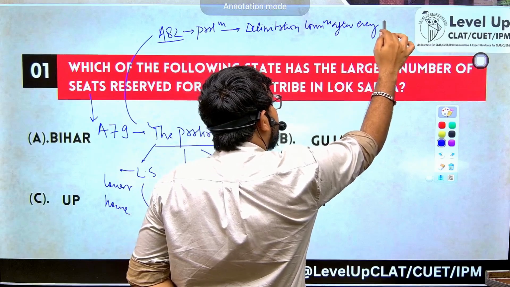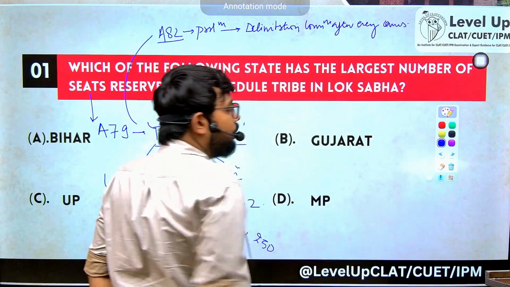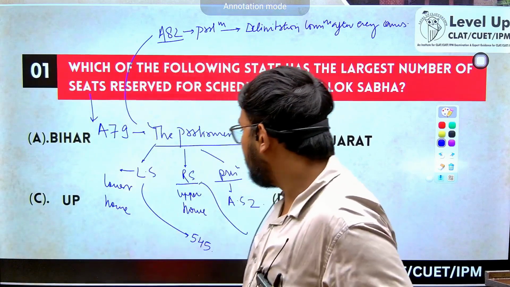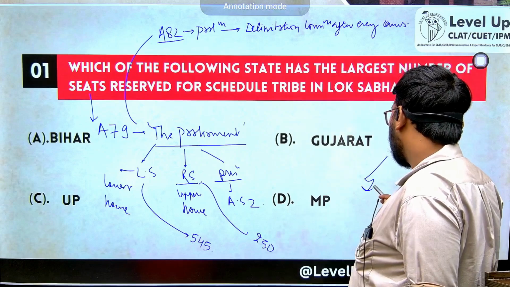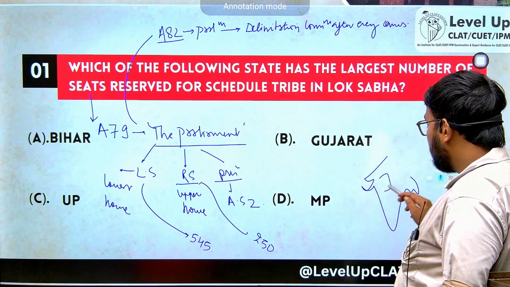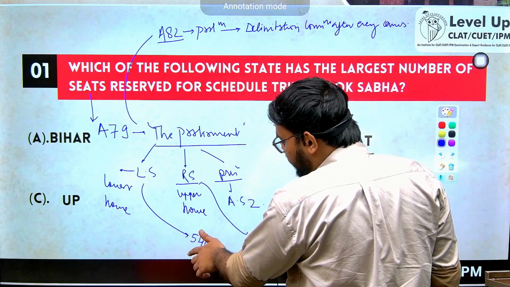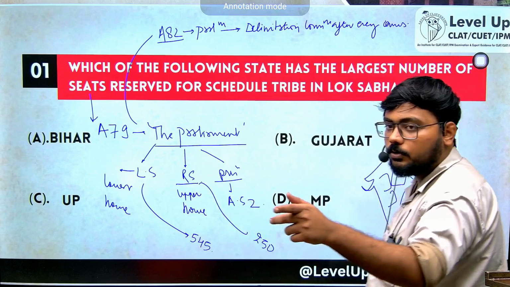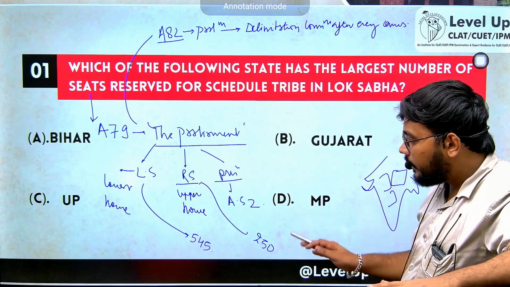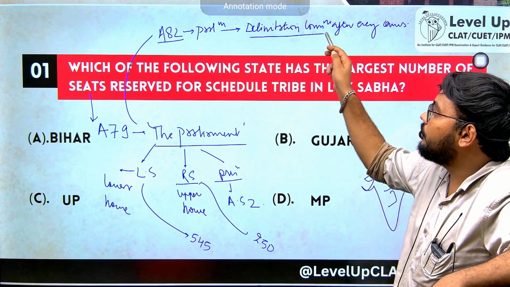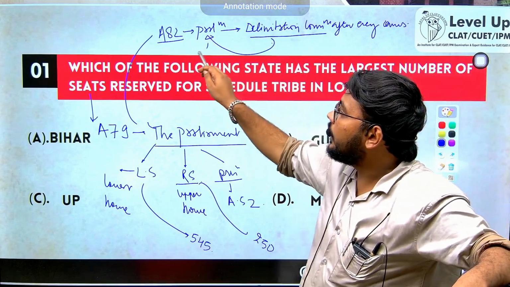So in our country, a census happens every 10 years. It says that Parliament will have the power to divide our country into different constituencies. So let's say UP gets some XY seats out of 545, some would go to MP, some would go to Goa, some would go to Delhi, right? So there is this distribution. The distribution is done by the delimitation commission, which is formed by the parliament under Article 82.